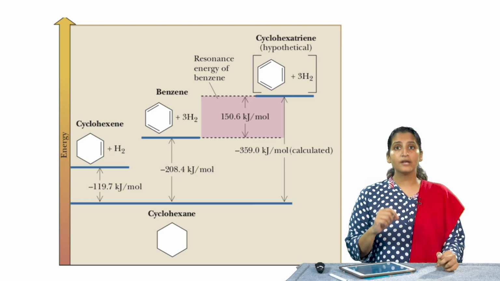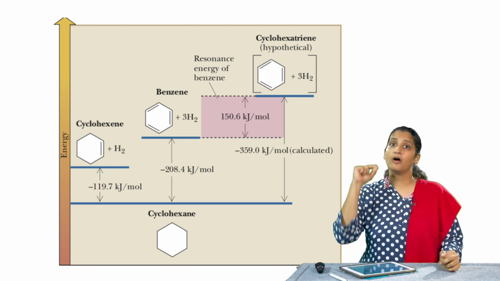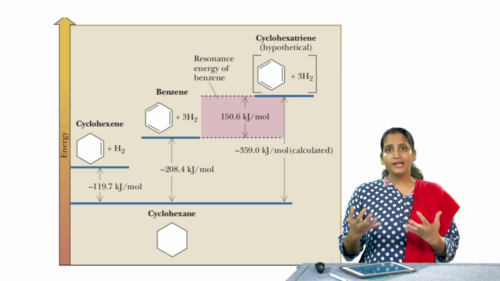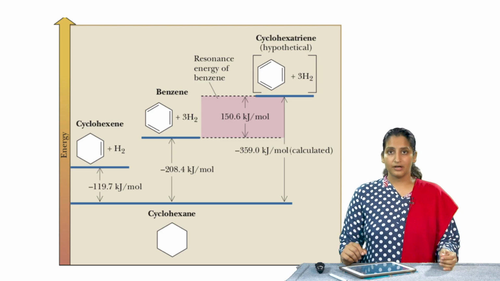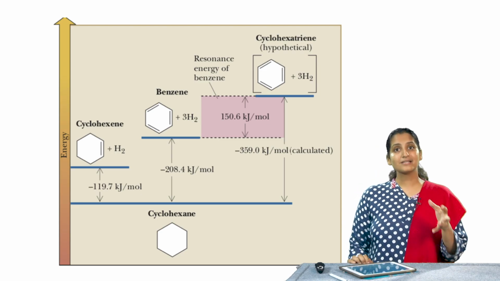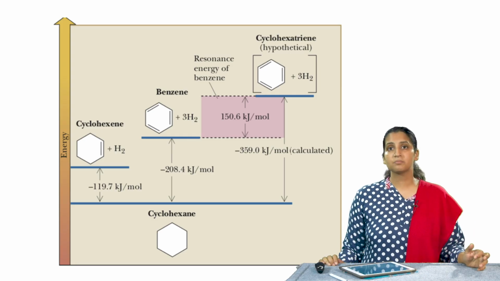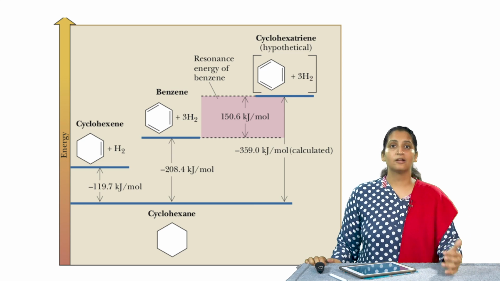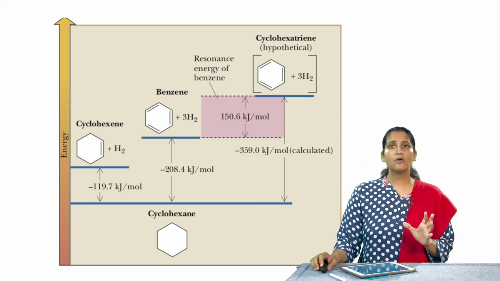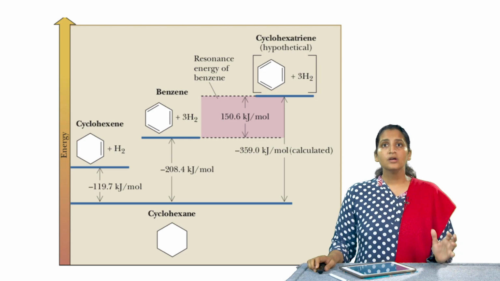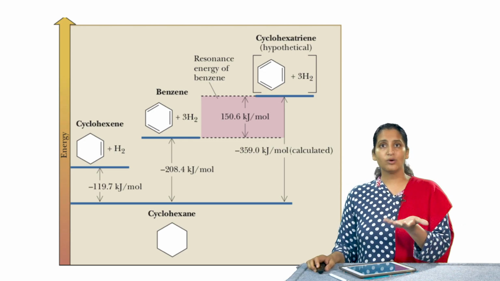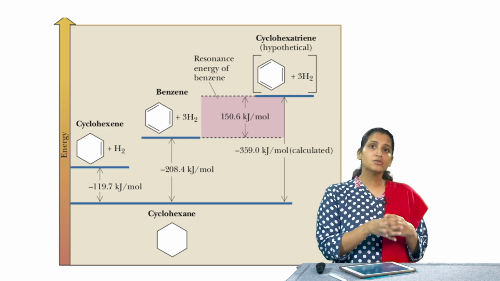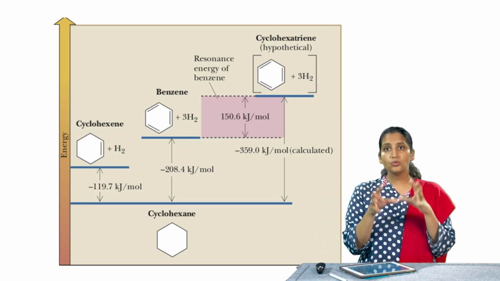So, this is about 150 kilojoules per mole different from the approximately calculated heat of hydrogenation. So, what really gives benzene this kind of stability, right? Because if we look at this diagram, it tells us that benzene is about 150 kilojoules per mole more stable than the hypothetical 1,3,5-cyclohexatriene. So, the difference between the amount of energy that we expect to get out, around 360, and the one that is observed, 208, is 150 kilojoules, and this 150 kilojoules